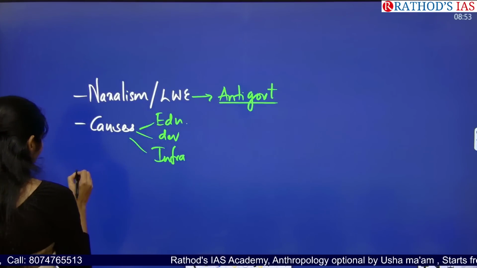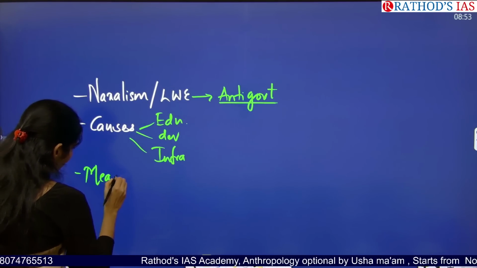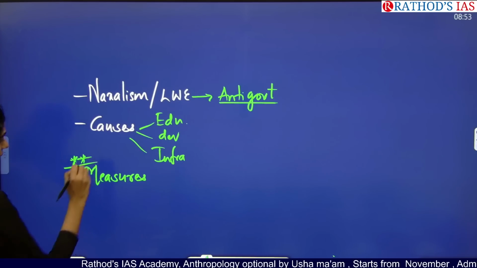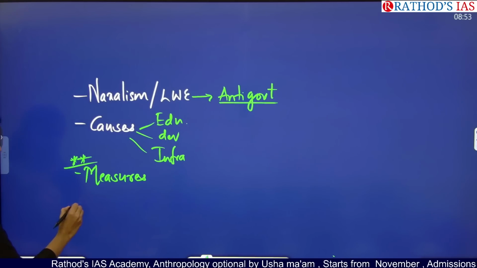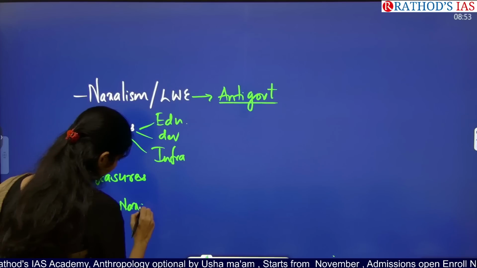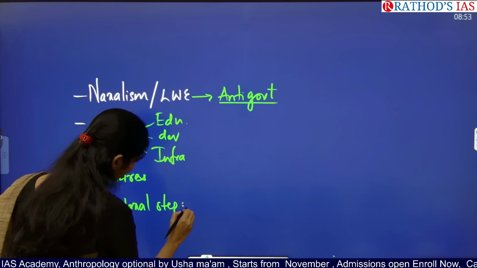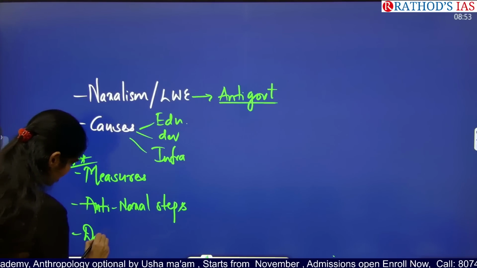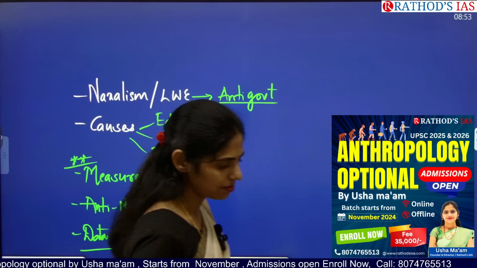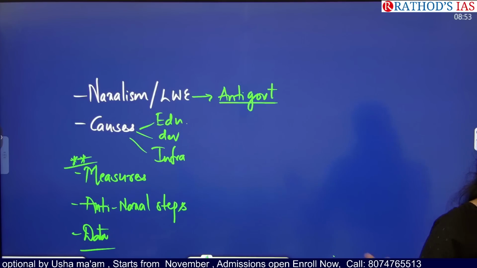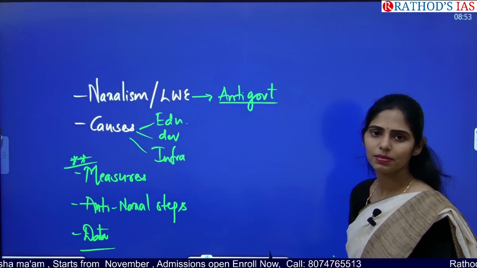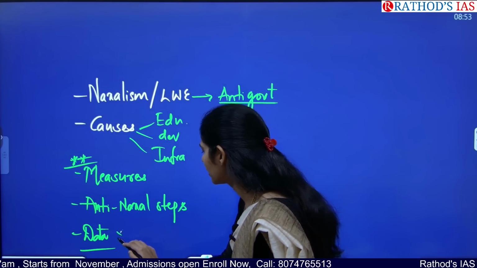And next you have to see what are the measures taken by the government to control this Naxalism in India. It is very important, and you have to see the anti-Naxal steps taken by the government, and you have to see recent data. So I think 3 to 4 months ago, even our Union Home Minister gave a statement that there is a decrease of Naxal attacks in our country. You have to see that recent data of the status of Naxalism in India. That data is very important, guys.